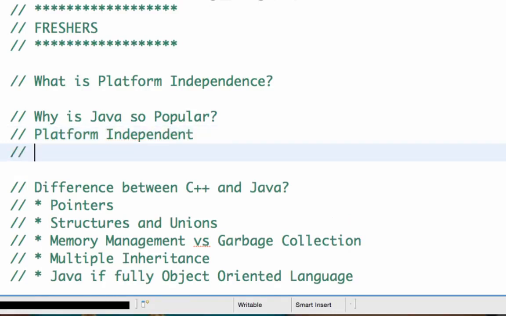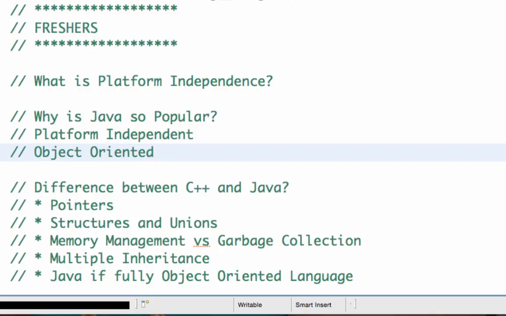And I think the second reason why Java is so popular is Java is object oriented. We will look at what object orientedness means further on, but object oriented programs are easy to maintain. And Java is one of the first popular object oriented languages, and one of the popular pure object oriented languages.